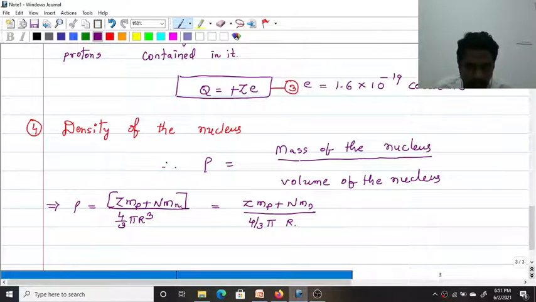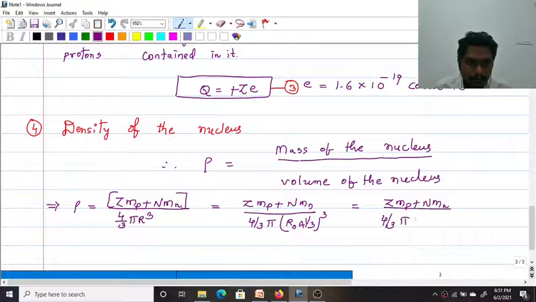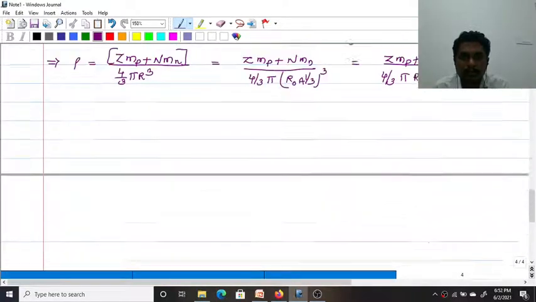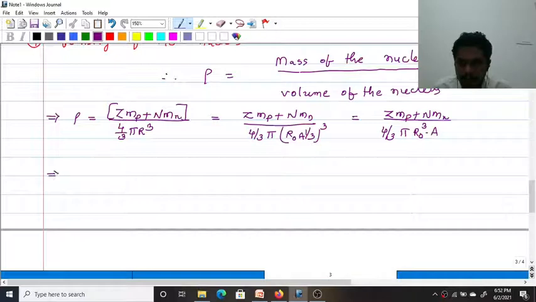Now r cubed equals r naught cubed into A, so rho equals (Z mp plus N mn) divided by 4/3 π r naught cubed into A. If you take mp common, you get (Z plus N).